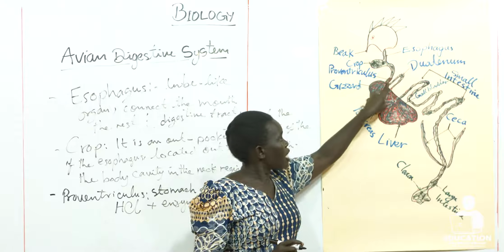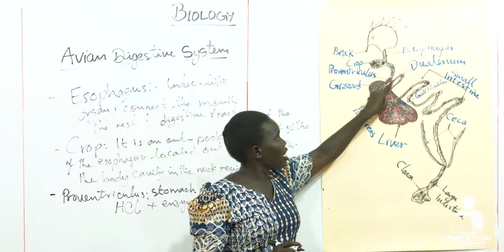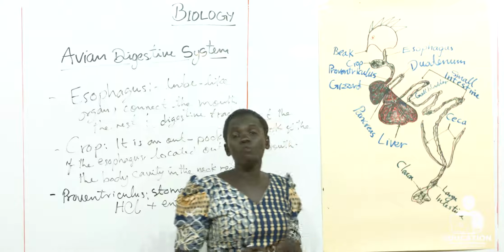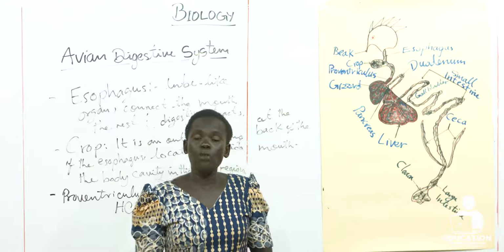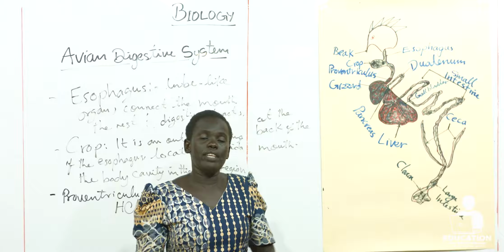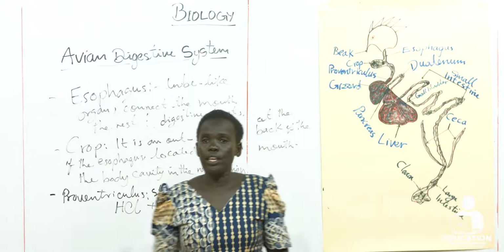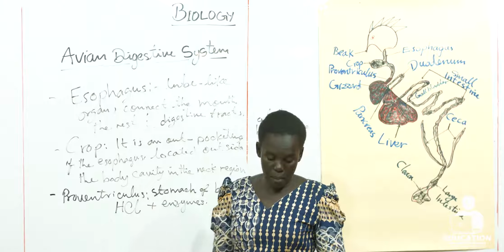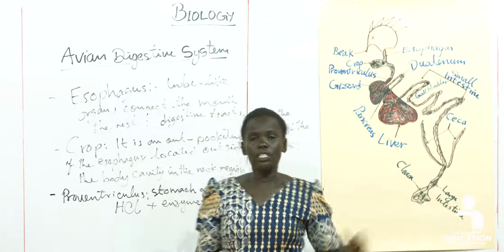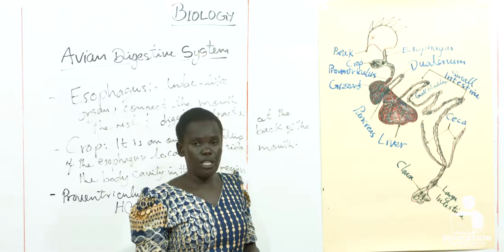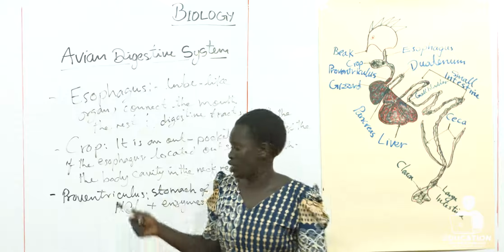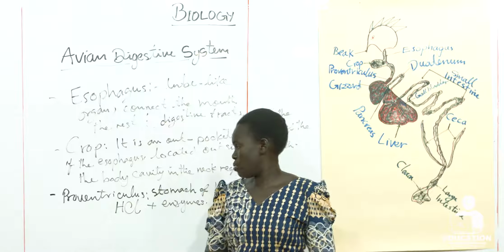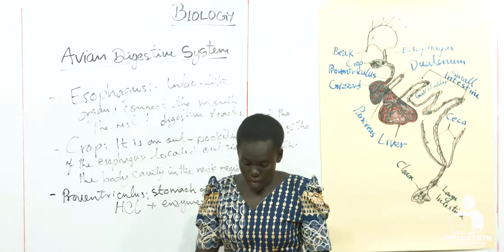If the hydrochloric acid is produced in this region, that means here we also have what? Mucus. We know mucus also protects the wall of the stomach from the effect of hydrochloric acid, because this acid can damage the tissue. That's why this part is covered with mucus to prevent damage to the tissue that can be caused by the hydrochloric acid.